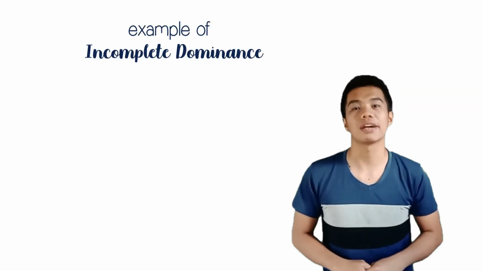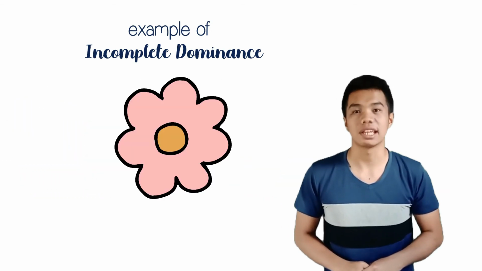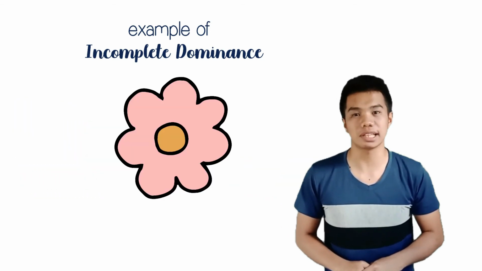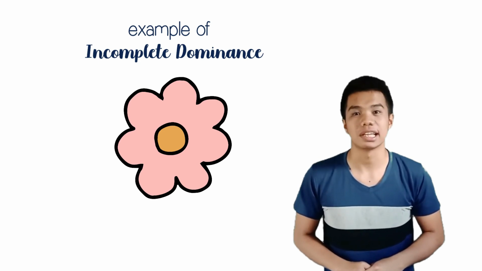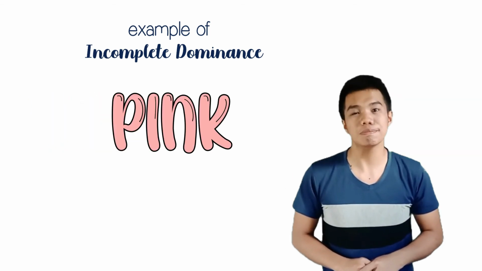In our example, a red flower and a white flower produced a pink flower. This is called incomplete dominance, wherein the traits of both parents blend in. When we blend red and white, the outcome is pink.